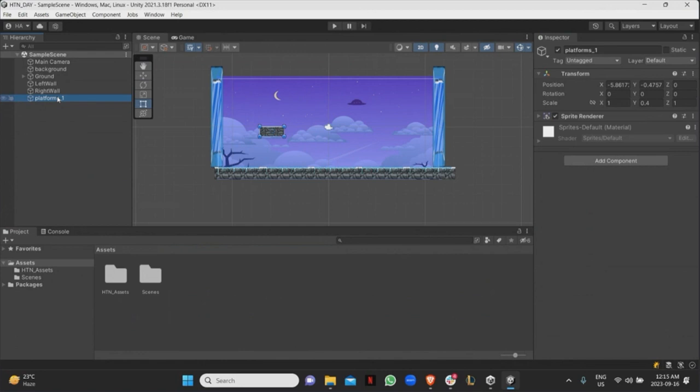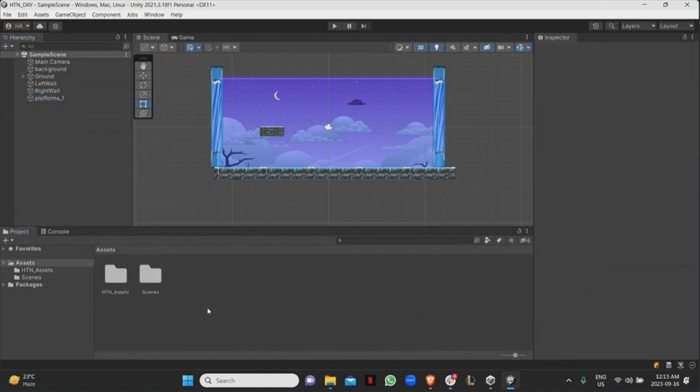Not really. There's something called a prefab, which basically takes the game object that you modified and saves it over here in the project so that you can go to another scene or whatever, then you click and drag in the prefab as it is, and it'll already have all the components available. You can use it across projects as well. So if you have another project running, but you want to use the characters from your first project, very easy, just go grab the prefabs from there, drag it into here, and it's done, right?